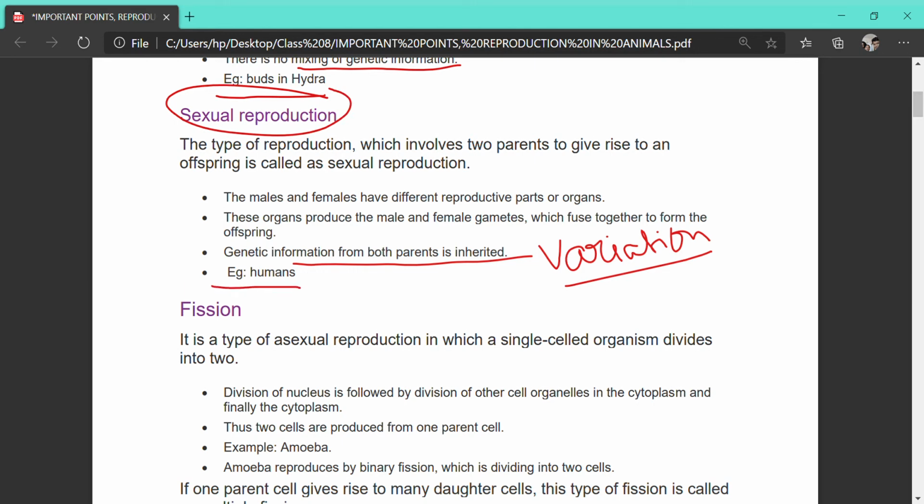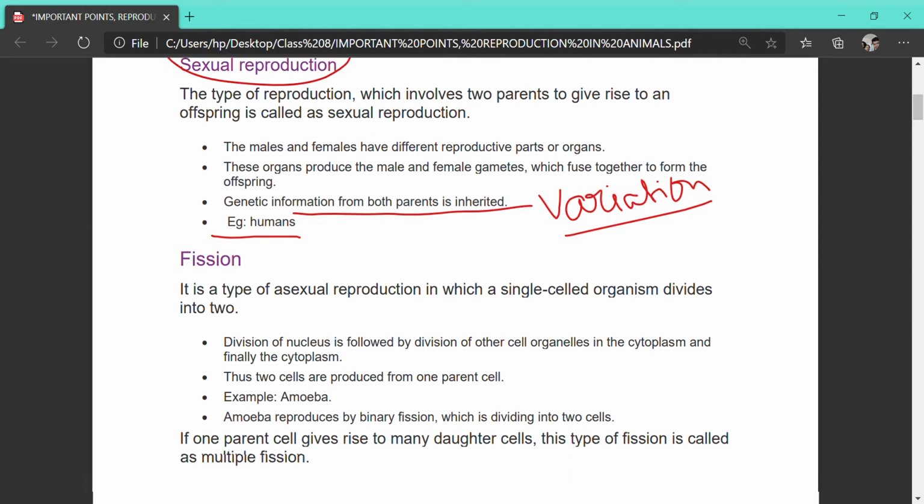For example, human beings, all mammals, hen, cow, they all reproduce sexually. No two organisms are exactly similar because the characteristics come from two different parents carrying different kinds of characteristics. That is why there is always variation, and this is the advantage of sexual reproduction.